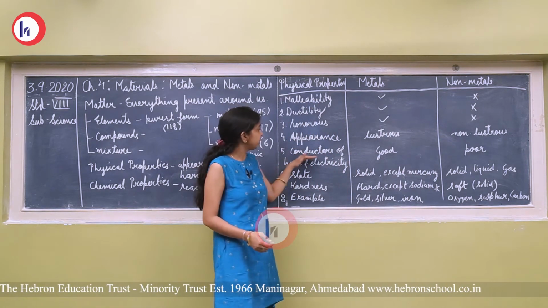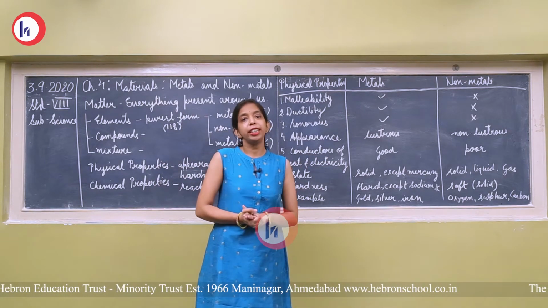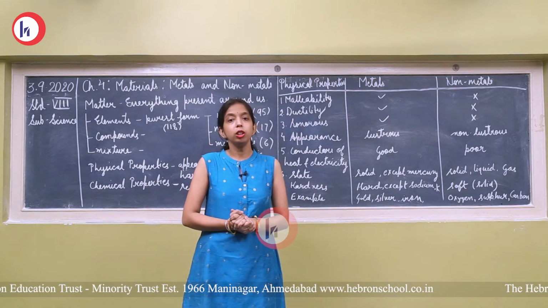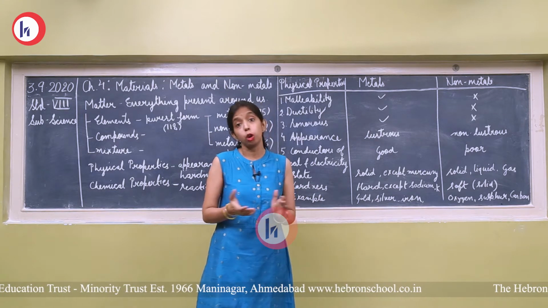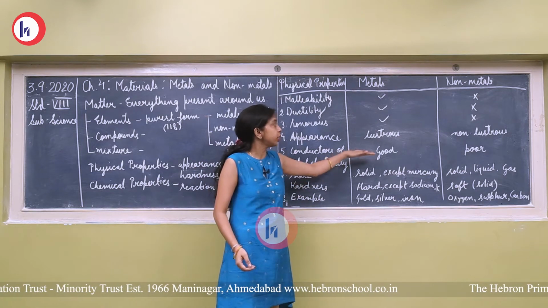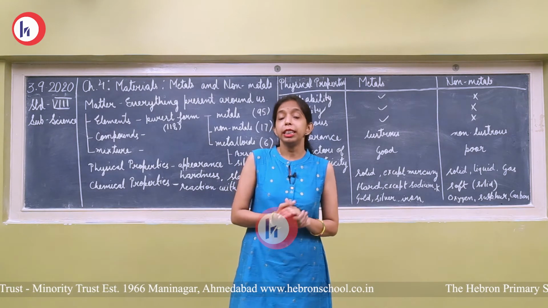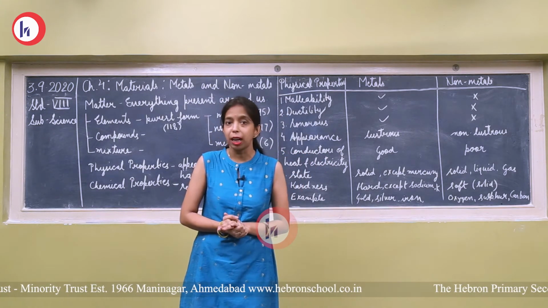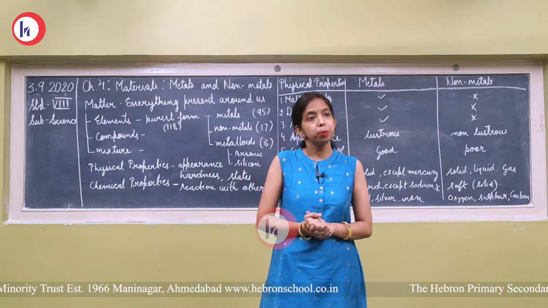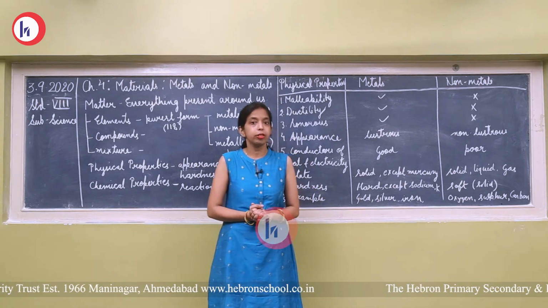Now the next property is conductors of heat and electricity. Conductors are substances which allow the flow of heat and electricity through them, and those which do not allow it are known as insulators. So metals are good conductors of heat and electricity. Through metal, heat and electricity can pass, but through non-metals, electricity and heat cannot pass. So they are poor conductors of heat and electricity.